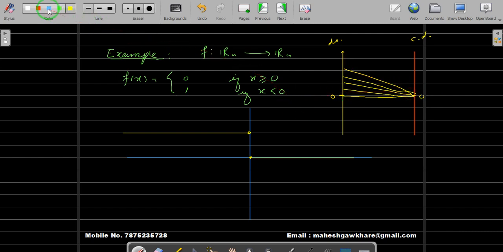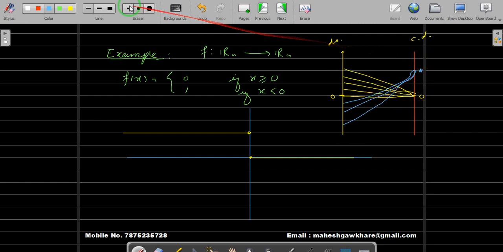Okay, and the points which are less than 0 are mapped to 1. So if we consider this to be 1, then all those points below 0 are mapped to 1. It is something like this. All those points, you know that R is an uncountable set. So all those points which are below 0 are mapped to 1, and all the points which are greater than 0 are mapped to 0, including 0.